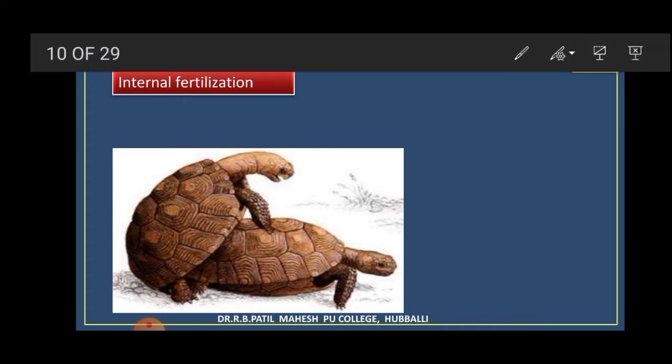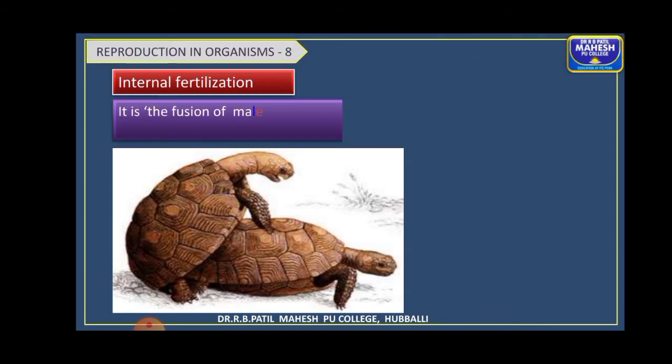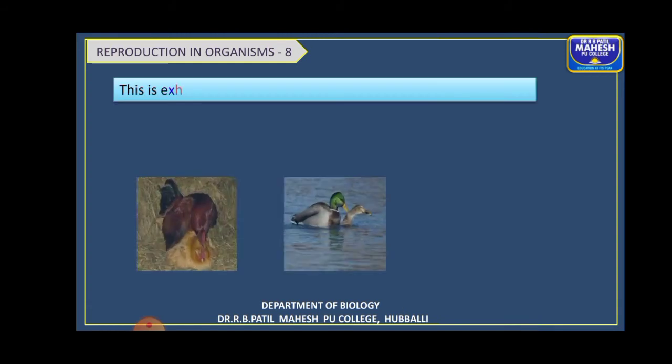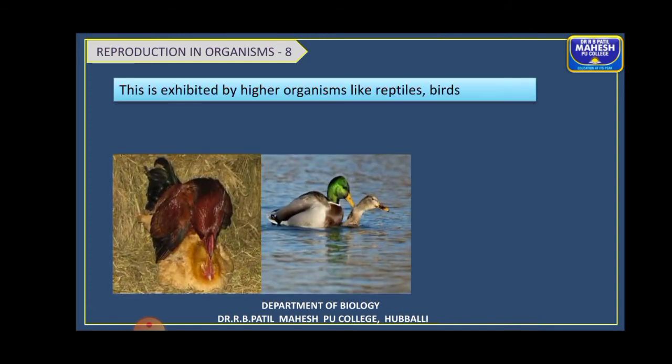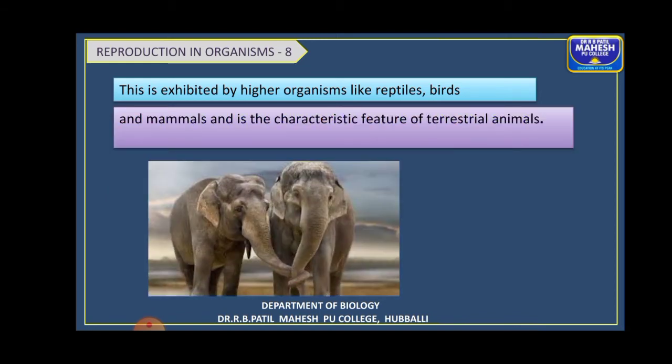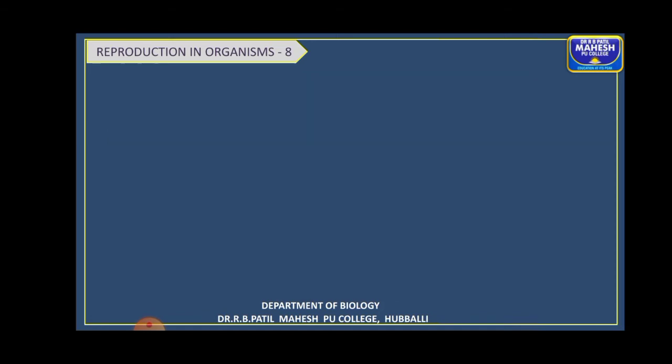Whereas internal fertilization, what is this? It is nothing but the fusion of male and female gametes which takes place within the female genital tract. That is, the fusion of gametes takes place inside the body of the female parent. That is called internal fertilization or internal syngamy. It occurs mostly in terrestrial organisms, or generally we can say in the higher organisms like reptiles, birds and mammals. Okay, so it is the common feature in these terrestrial animals.